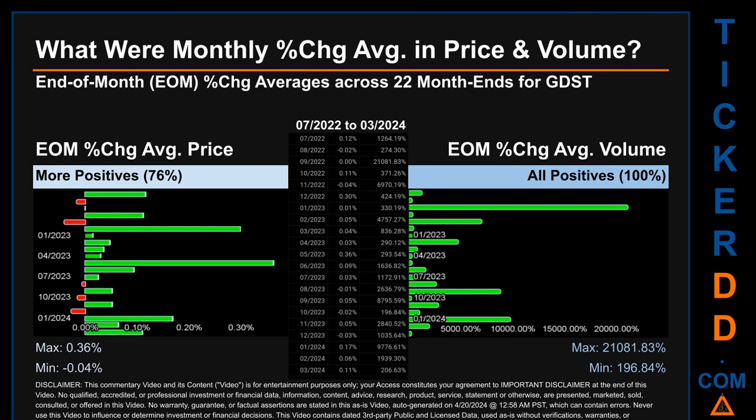Price saw an end-of-month max of 0.36% in average percentage change along with a minimum of minus 0.04%. For volume, the maximum and the minimum monthly percentage change were respectively 21,081.83% and 196.84%.